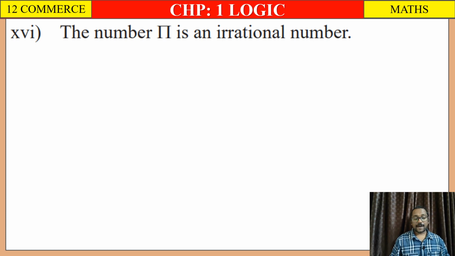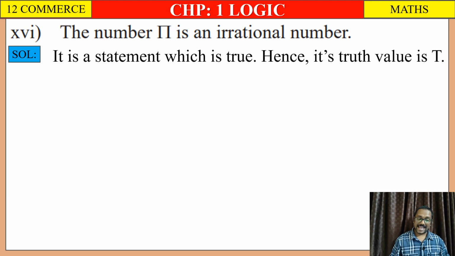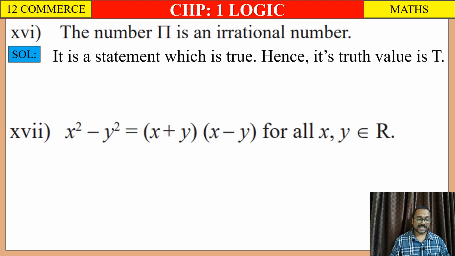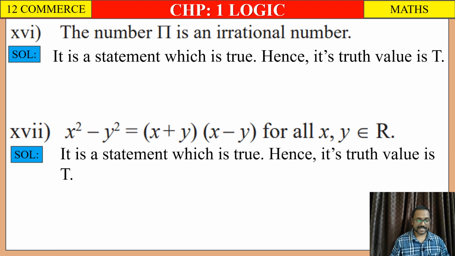16th, the number pi is an irrational number. So its solution is, it is a statement which is true, hence its truth value is T. Next, 17th question, x square minus y square is equal to x plus y into x minus y for all x, y belongs to real number. So it is a statement which is true, hence its truth value is T.